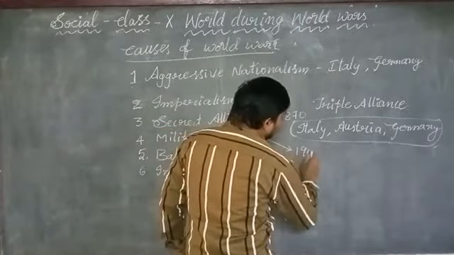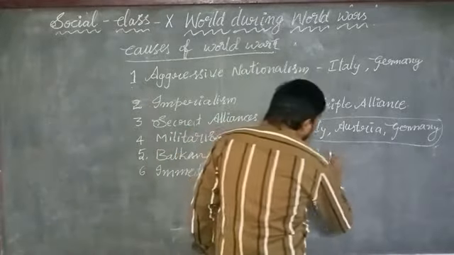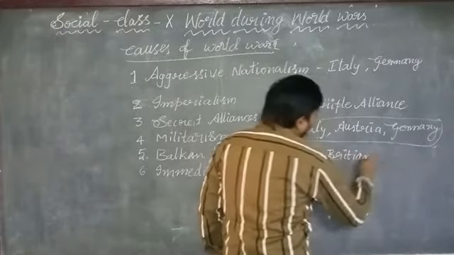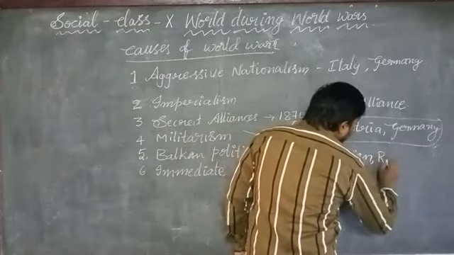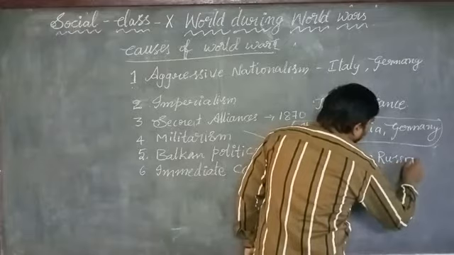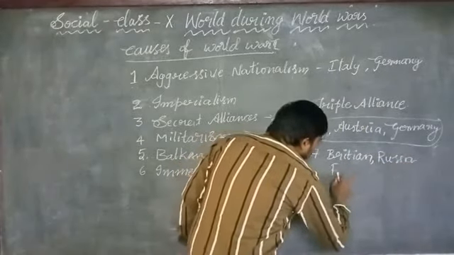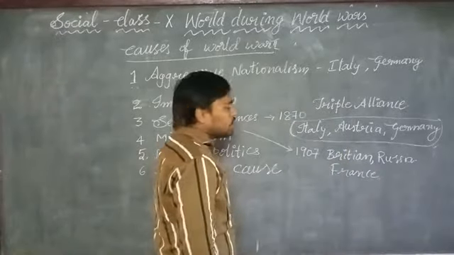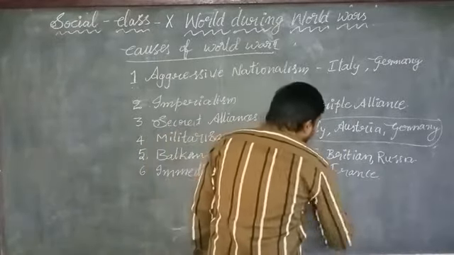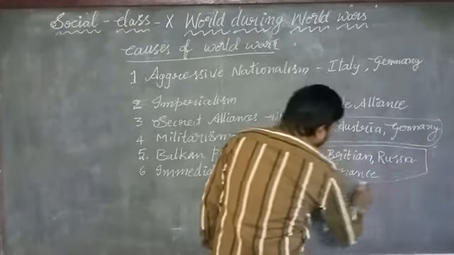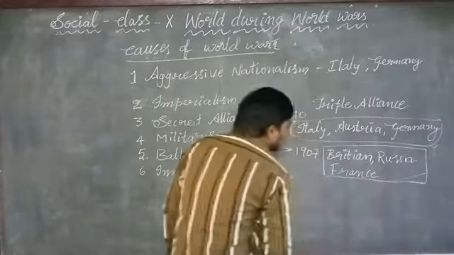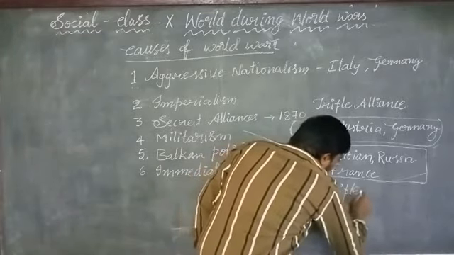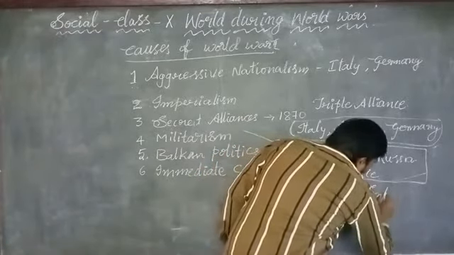In 1907, Britain, Russia and France made a mutual alliance among these countries. This mutual alliance is called the Triple Entente. These three countries' secret alliance is called the Triple Entente. This is very important for examination.